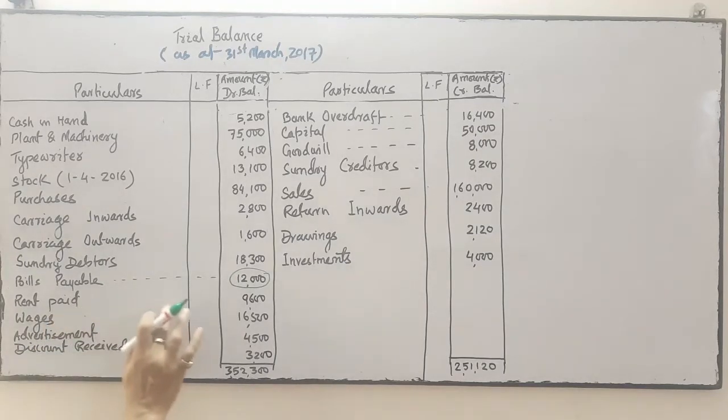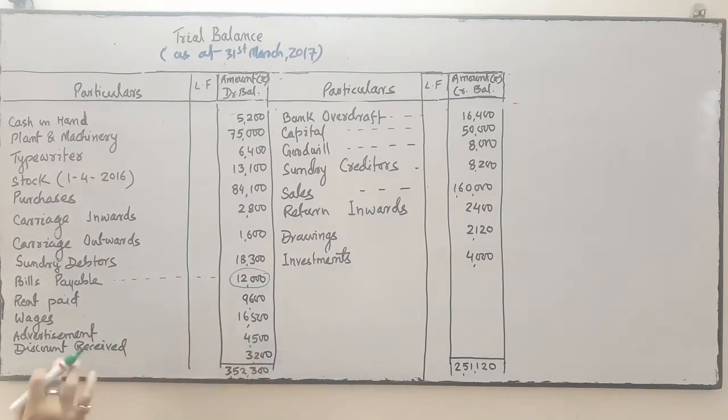Now rent paid, expense, debit. Wages, expense, debit. Advertisement, expense, debit. Discount received is income, and all income has a credit balance. So another mistake is discount received. Okay, this is another mistake. So in the debit side of the trial balance, we have detected two errors which were committed by the inexperienced accountant.